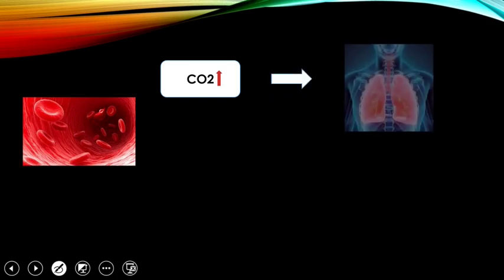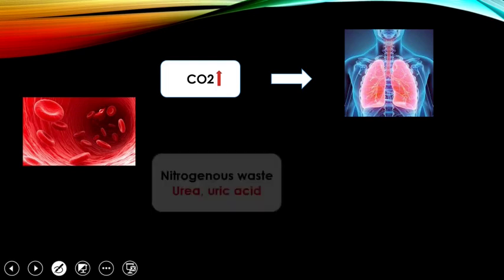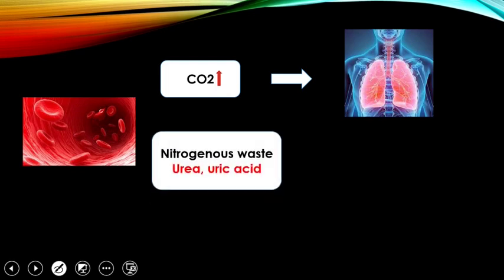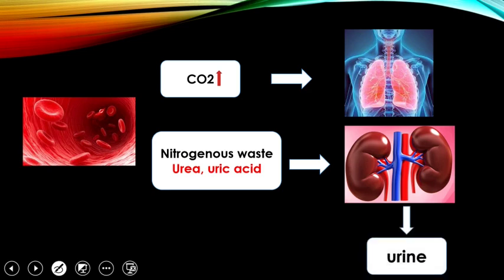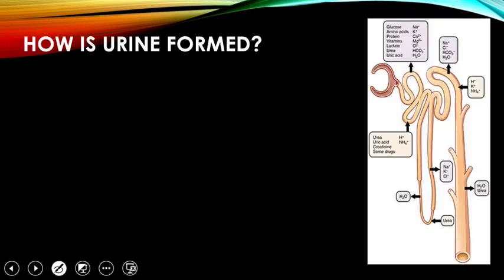In our blood, there are other wastes also like carbon dioxide. The carbon dioxide present in our blood is expelled out through our lungs during exhalation. And the nitrogenous waste present in our blood, obtained from different parts of the body in the form of urea, uric acid, creatinine, is sent via blood into the kidneys. In the kidneys they are filtered. After filtration, and after reabsorption of the important substances back into the blood, it forms urine, and this urine is then urinated outside. So we are going to discuss this removal of nitrogenous waste in the form of urine now.